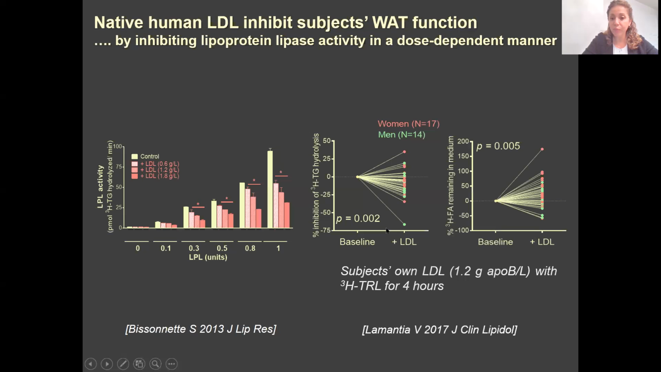Now, if we take adipose tissue of the subjects and do the same, incubated with or without LDL, in the presence of radioactive triglyceride, synthetic chylomicron, we see that addition of LDL over the incubation time of 4 hours reduces the amount of triglycerides taken up and stored in adipose tissue and increases the amount of fatty acid that is remaining in the medium.